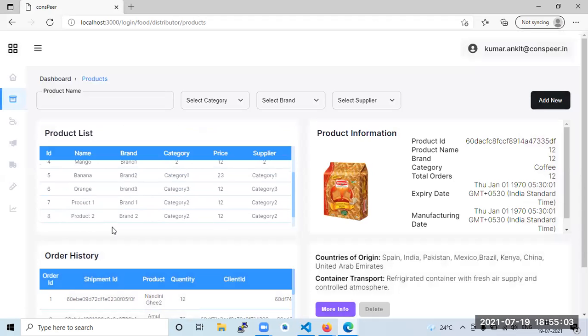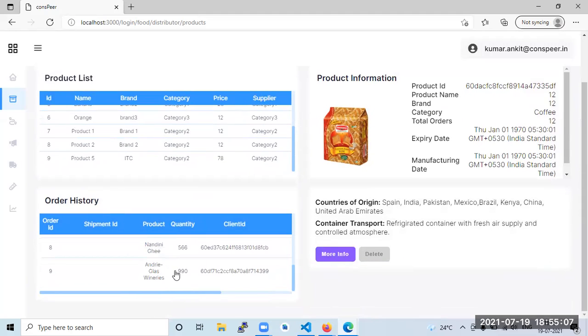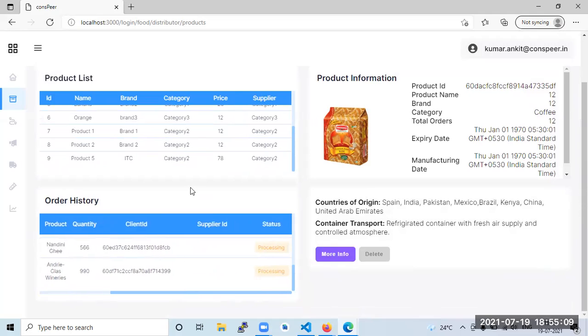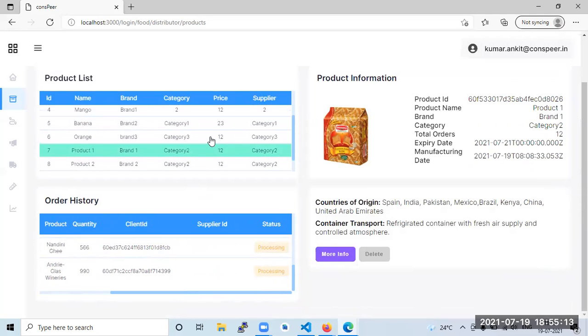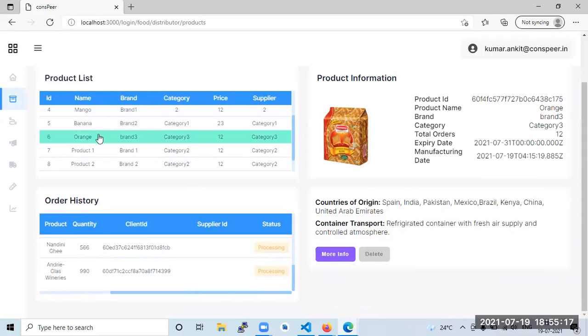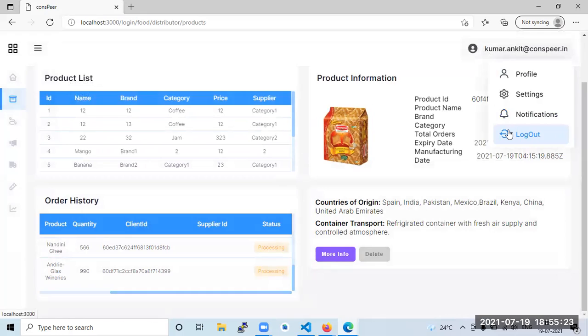When I save it, I get it here. 990, I got it here. So this is our product. You could see this is optional. You get the whole product list which is coming to the market, and you can see more info related to that. So this is a way. Two different distributors have asked for something.